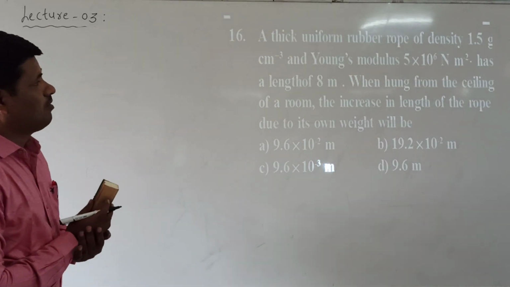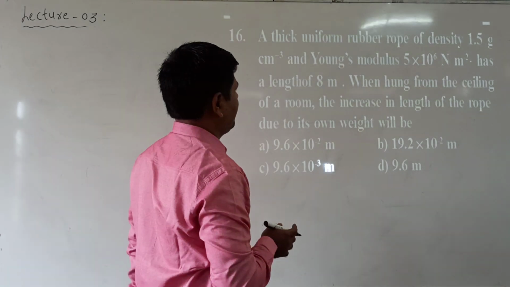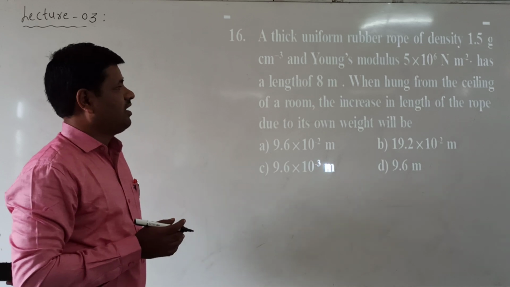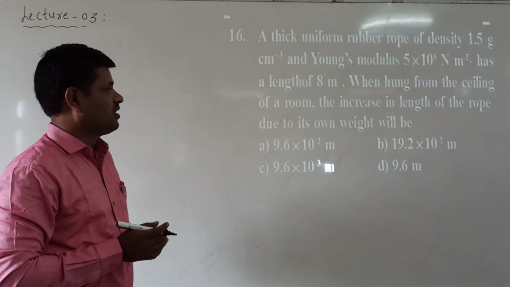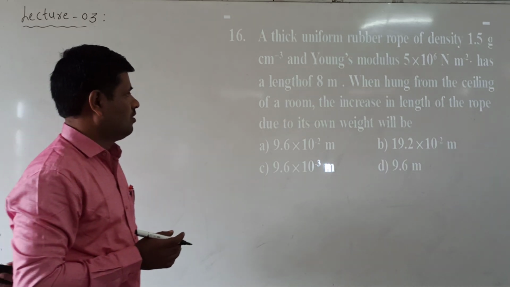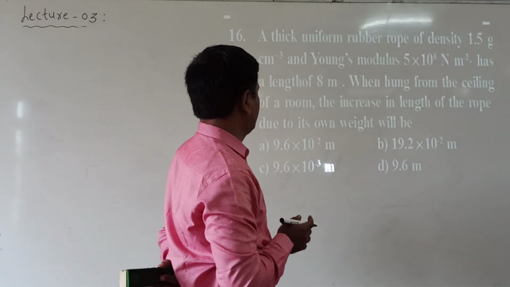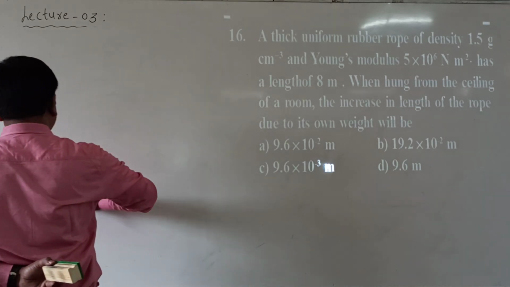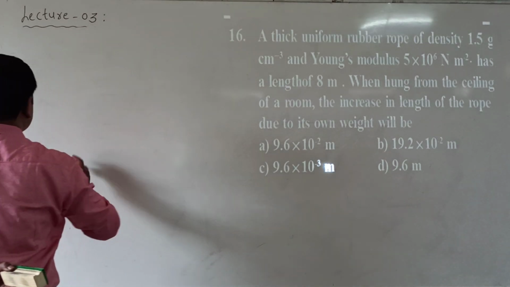A thick uniform rubber rope having the density and Young modulus, and the length is 8 meter. When hung from the ceiling of a room, the increase in the length of the rope due to its own weight will be. Now what is given? The density is given. How to solve this problem when the density is given?